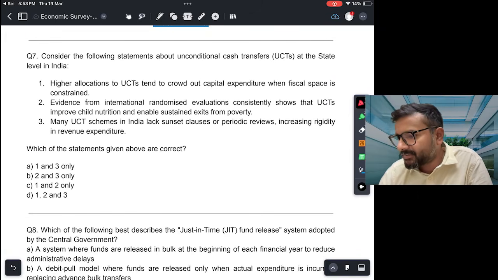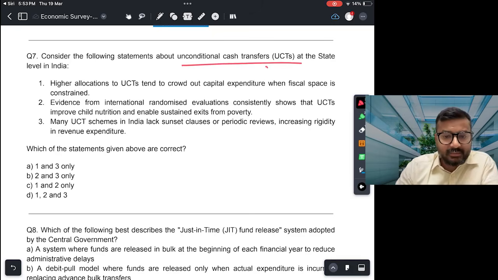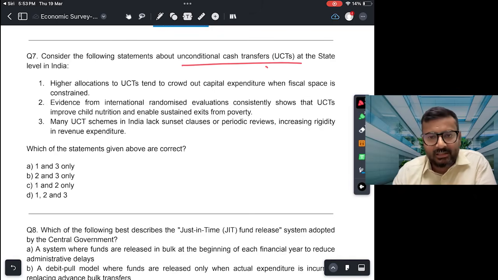7. Consider the following statements about unconditional cash transfers at the state levels in India. Okay, so this also has been discussed at length in your economic survey. Various states are implementing these unconditional cash transfers, particularly states which have been going to elections. वो अपने schemes ला रहे हैं, like मैया सम्मान योजना, लाडली बहना योजना, those kind of unconditional cash transfer schemes.